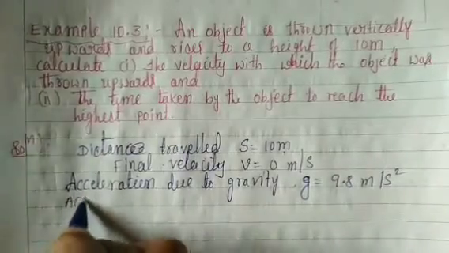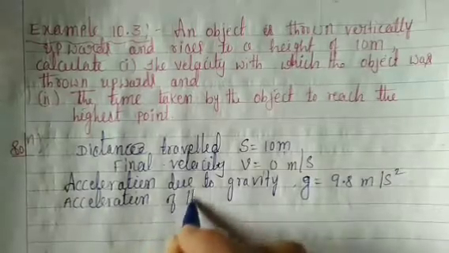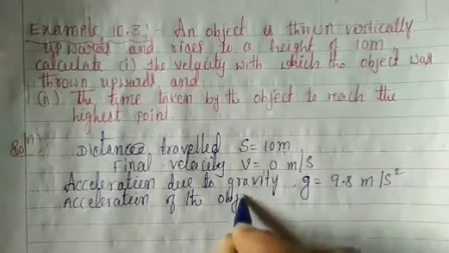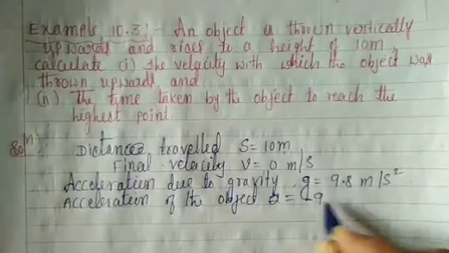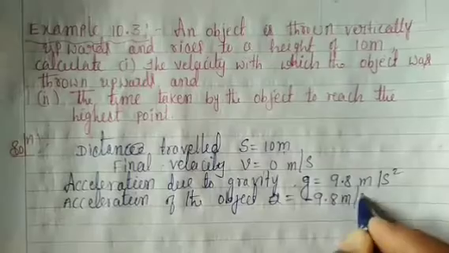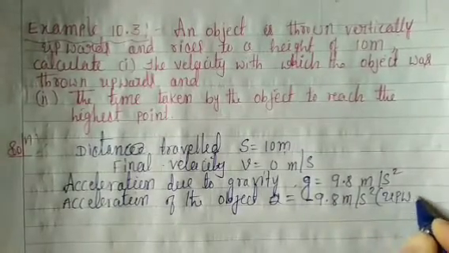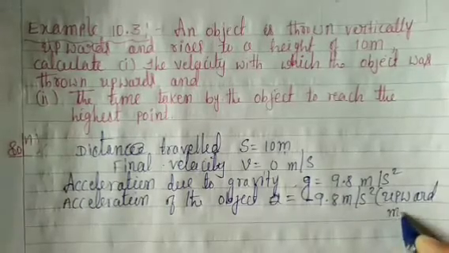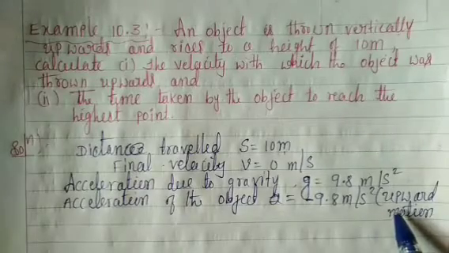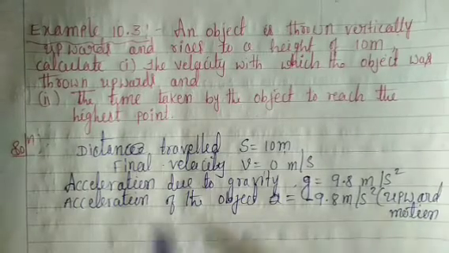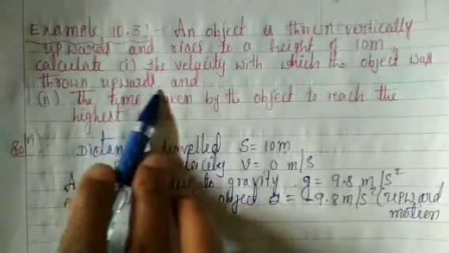Next one, acceleration of the object is equal to a is equal to minus 9.8 meter per second square. Dear children, we have taken this as upward motion. In the previous example, we took it as downward in the problem, but in this example 10.3, we have taken it as upward motion.